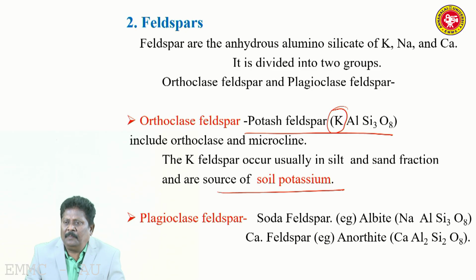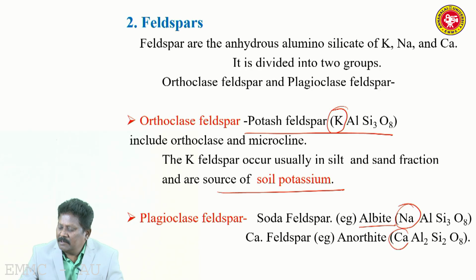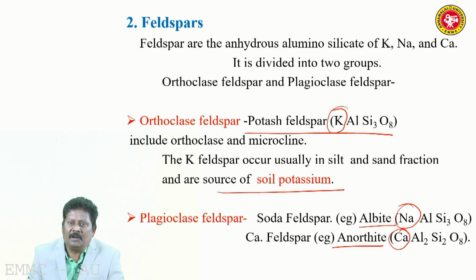Then plagioclase feldspar, also called soda feldspar. An example is albite, NaAlSi3O8. When it contains sodium, it is called albite. When it contains calcium, it is called anorthite. Calcium feldspar is called anorthite. So, feldspars are important minerals, the richest source of potassium, calcium, sodium and so on in soil.